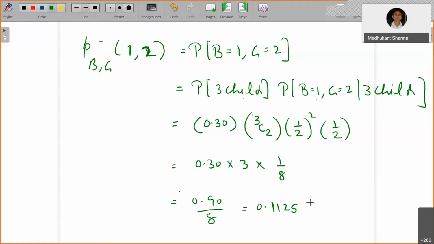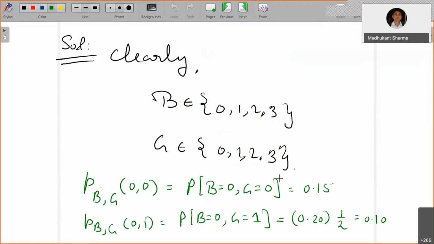Now, here we have to be very careful. Earlier you had the probability of 0, 0, meaning none of them are there. So the probability of having no children is straightforward, 0.15. Now wait for a minute. Now the probability of B equals 0 and G equals 1: the total number of children in the family is 1 child. So the probability is 0.20, and the probability of getting 1 girl given 1 child is half. Okay, right. So that's going to be 0.10.